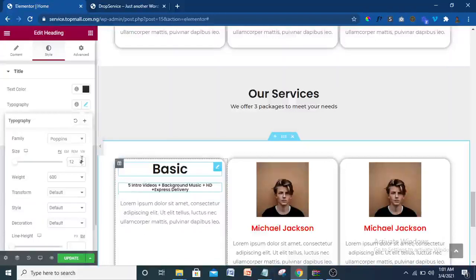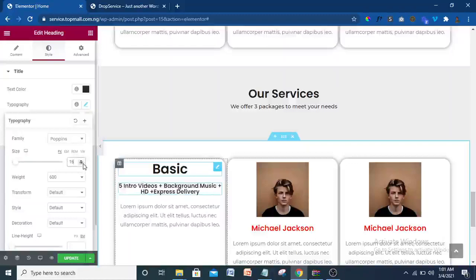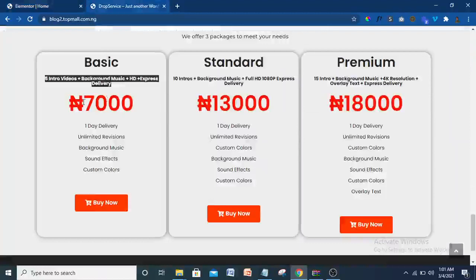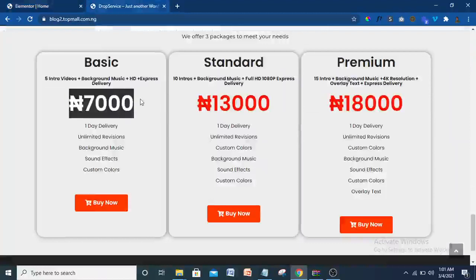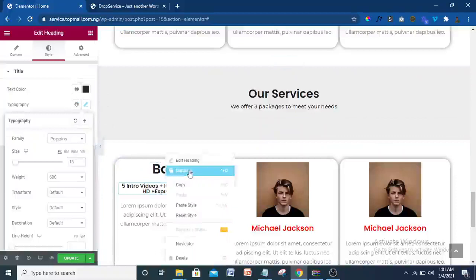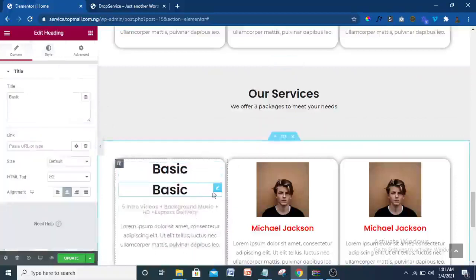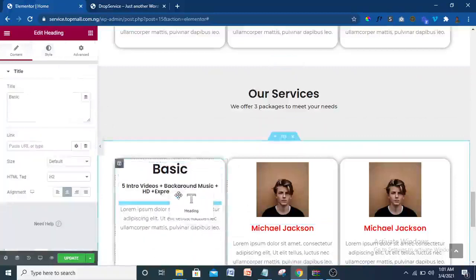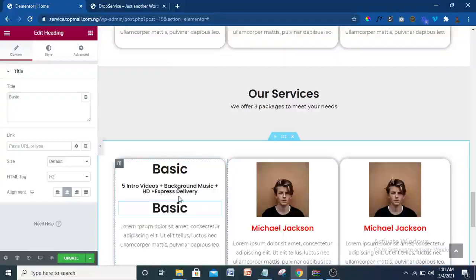Okay, let me increase it to 15. Okay, 15 we do. Now the next thing I want is this amount. So I'm just going to copy that. So we have the Naira icon. You can actually Google the Naira icon if you don't have it. So I'm just going to duplicate this and drag it beneath this. That will make life easier.